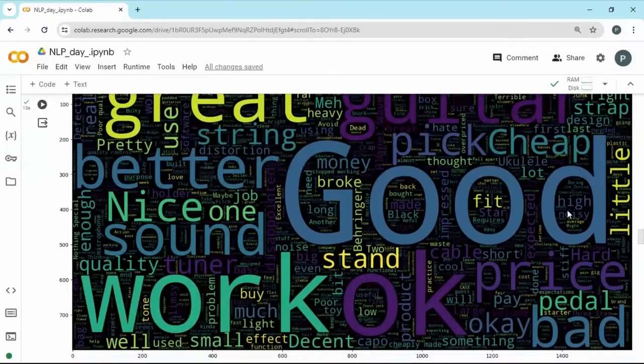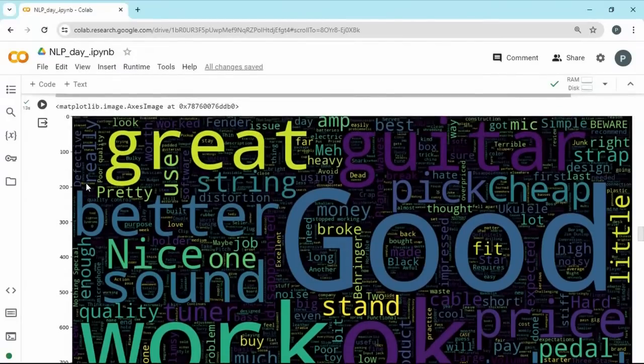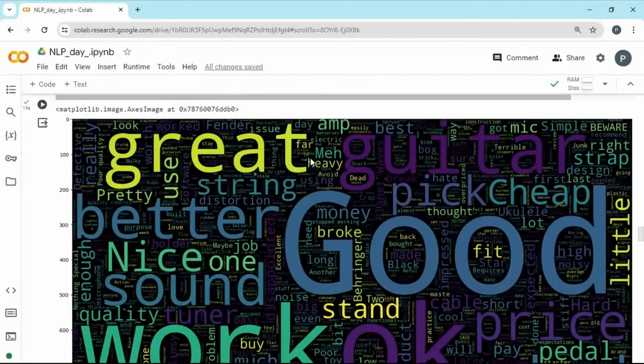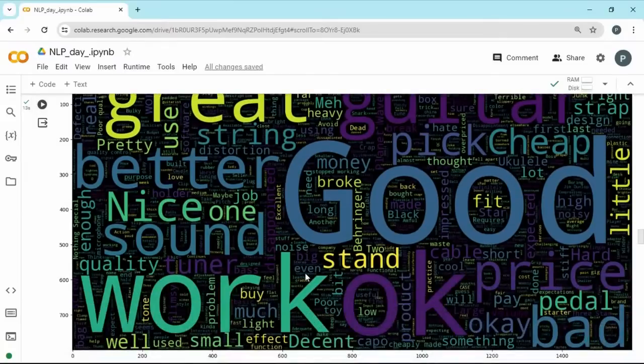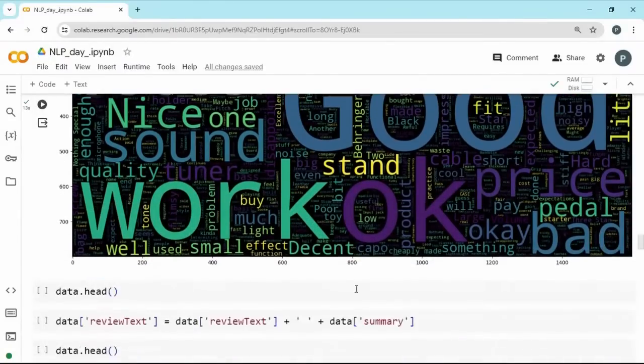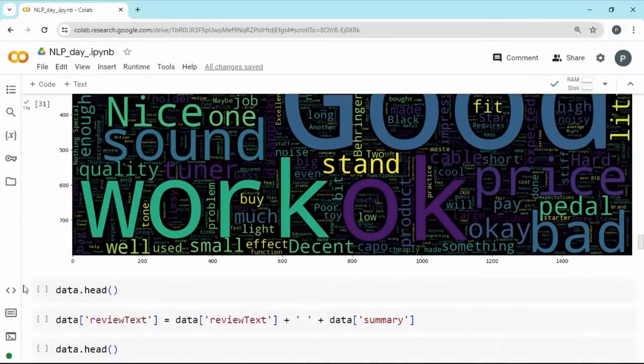So these are some of the words which tell you the customers are disappointed. You even have words like disappointed, enough, nothing special. You can see pure, poor quality, and these are some of the words which convey a negative feeling about the product, right? Something like beware, or it is having issues, distortion, avoid, heavy. So these are some of the words in the negative data of the summary as well.